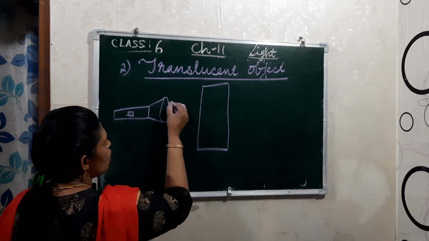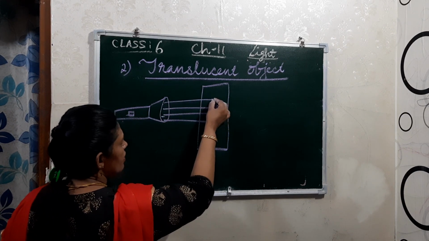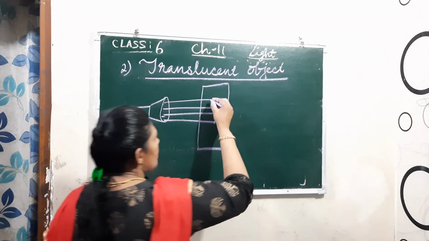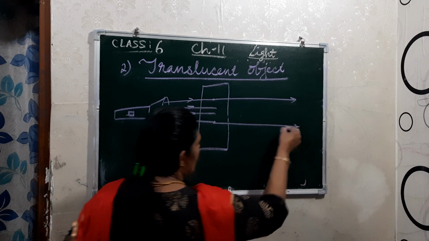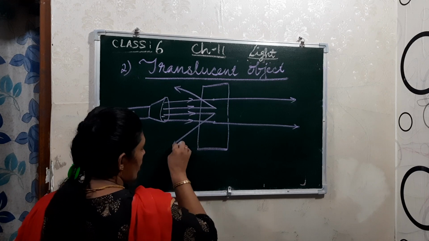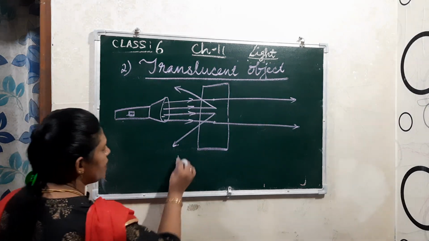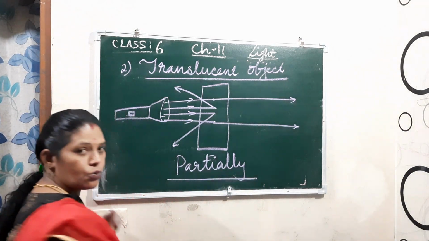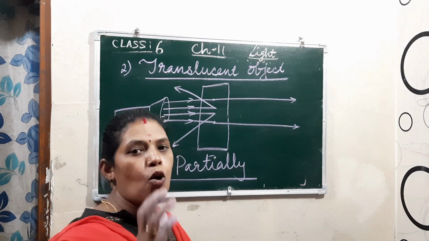So if you switch on the light here, it comes here and passes through. See children, some part of the light it allows to pass through. That means this light passes through, it also is allowed to pass through, but some will be absorbed. So it comes like this, or it is absorbed. It means it allows the light partially to pass through. Clear? So this is only translucent.